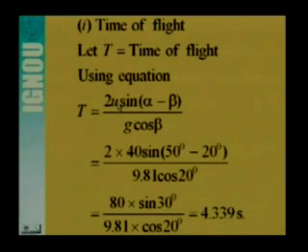So here u is already given, alpha and beta are already given, and g is 9.8. So we can substitute the values of u, alpha and beta and get the value for the time of flight. So twice u sin alpha minus beta divided by g cos beta, put the value of u as 40 meter per second, alpha is 50 degree, beta is 20 degree and g is 9.81. So we can substitute the values of u, alpha and beta in this expression for the time of flight, and finally we will get the time of flight as 4.339 seconds.